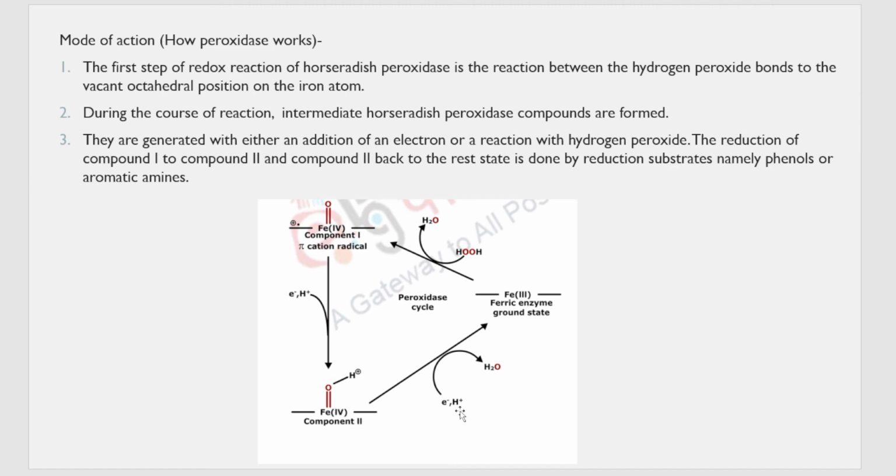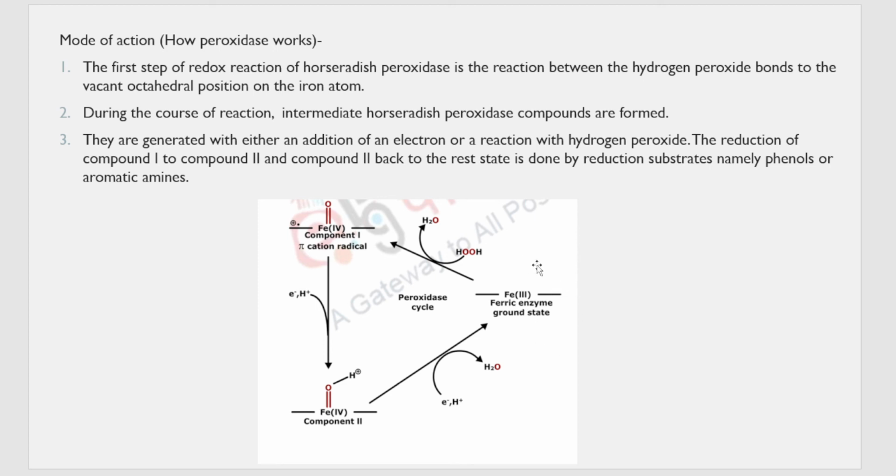And after that, in the third step, what happens? One more H is given because it is AH2, so it can give 2 H plus ions. So one more H is given out, and one more electron is also given out. So Fe4 gets converted because it gets 2 electrons. Fe4 gets converted back to the Fe enzyme. And because one more H is given, that H adds over here. So what do we get? We get a water molecule which leaves this molecule, and we get the enzyme back.